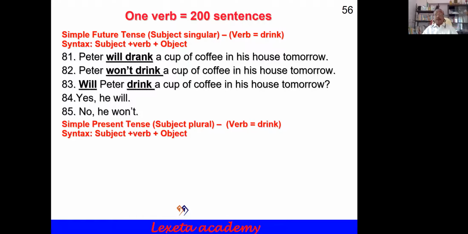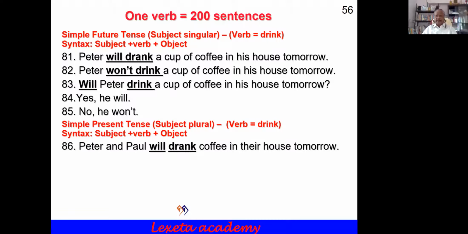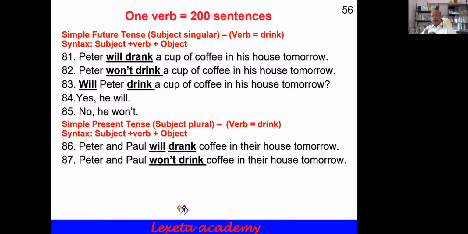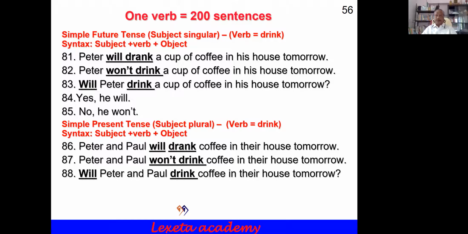Then simple future tense, subject plural, verb bring, same syntax: subject plus verb plus object. No change in the syntax. For example, Peter and Paul will drink coffee in their house tomorrow. Peter and Paul won't drink coffee in their house tomorrow. Will Peter and Paul drink coffee in their house tomorrow? Yes, they will. No, they won't.